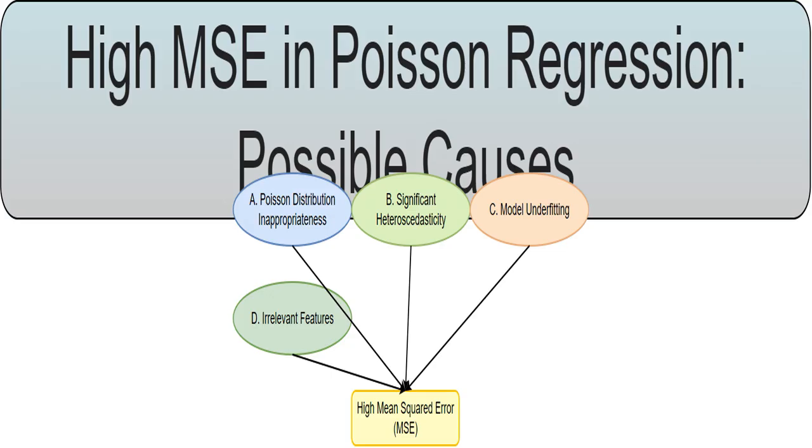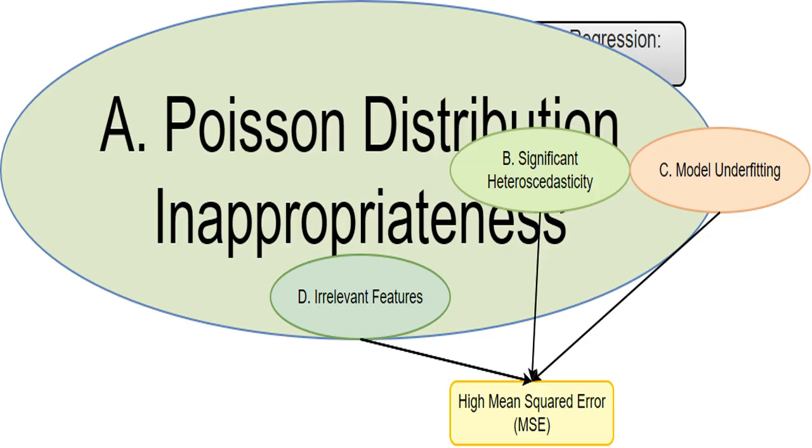Let's find out. I see a high mean squared error, MSE, in your Poisson regression model. That means your model's predictions are pretty far off from the actual values. This isn't necessarily a sign that you did something wrong, but it does mean something needs adjustment. Let's explore why. The Poisson distribution assumes the variance, spread, of your data equals the mean, average. If your website visit data is overdispersed, meaning the variance is much larger than the mean, then the Poisson distribution isn't a good fit. I'd expect a high MSE in this case because the model's underlying assumption is violated. Think of it like trying to fit a square peg in a round hole. It just won't work perfectly.